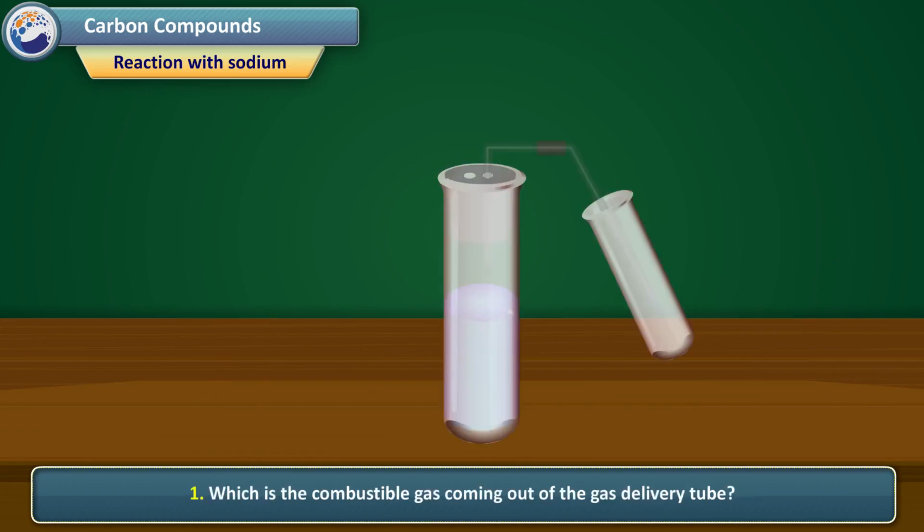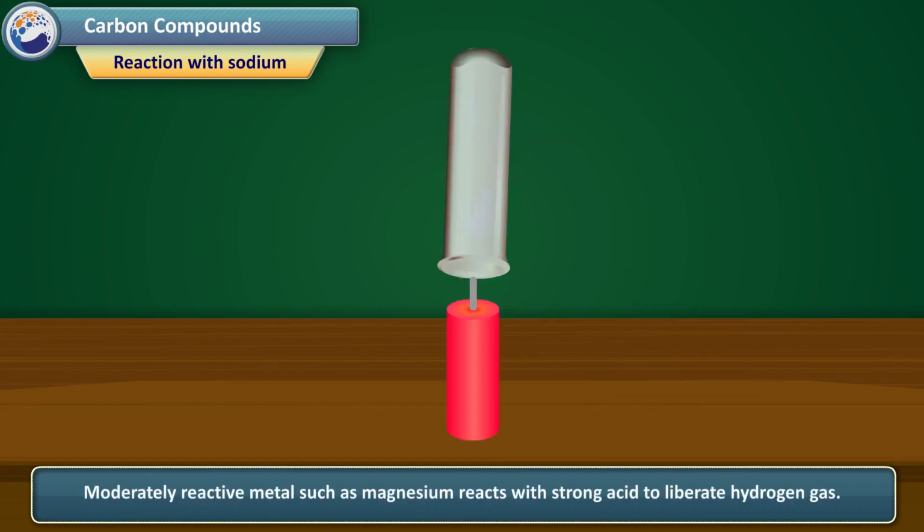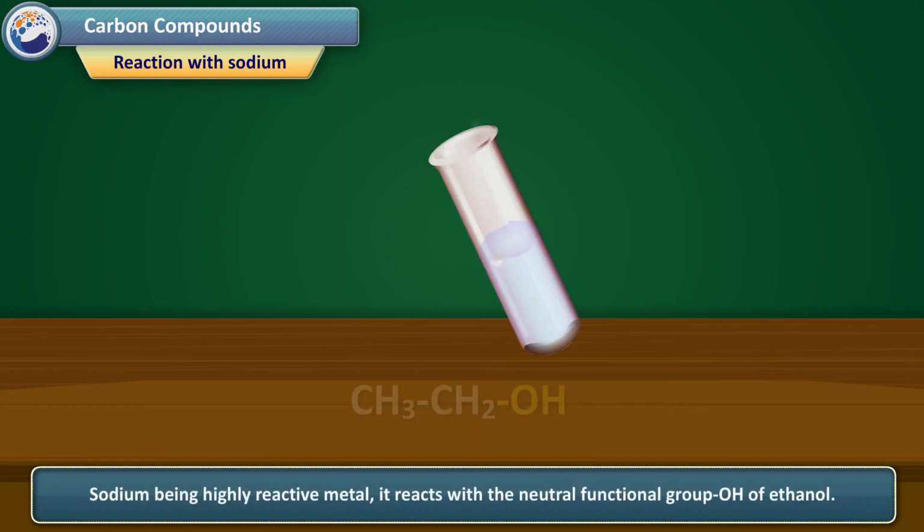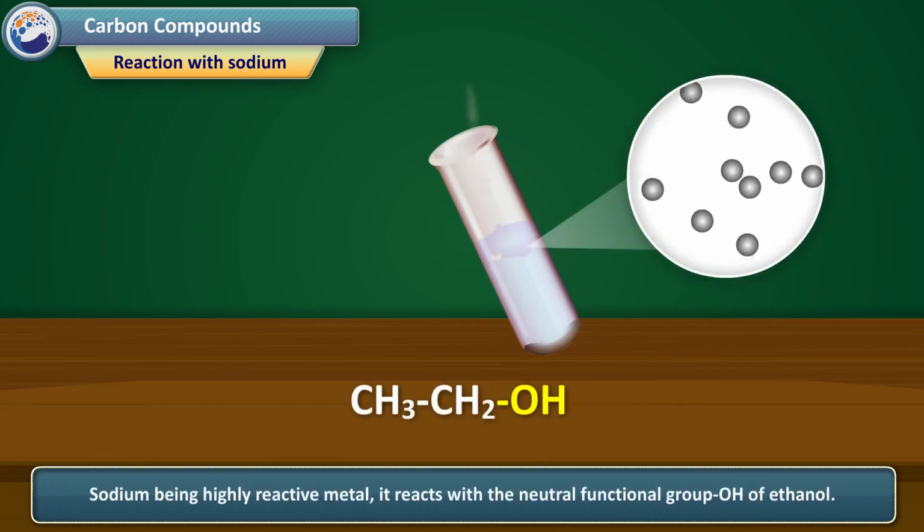Which is the combustible gas coming out of the gas delivery tube? Moderately reactive metal such as magnesium reacts with strong acid to liberate hydrogen gas. Why do the sodium pieces appear to dance on the surface of ethanol? Sodium being a highly reactive metal, it reacts with the neutral functional group OH of ethanol.